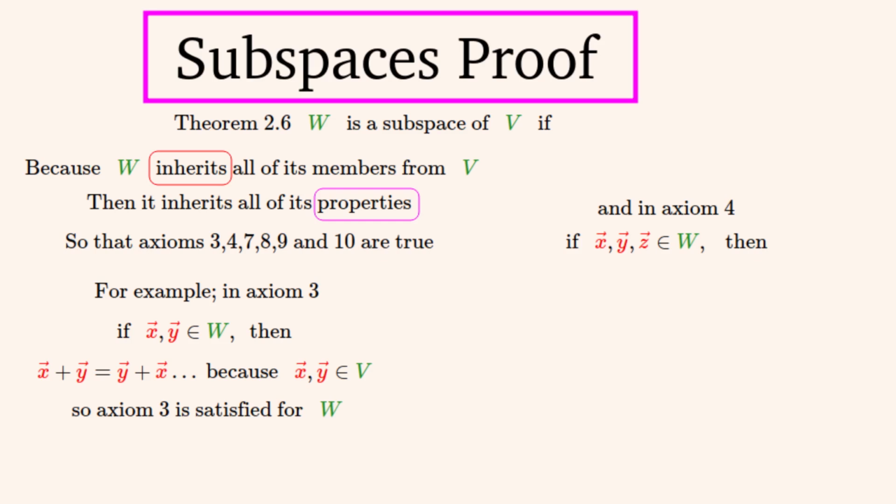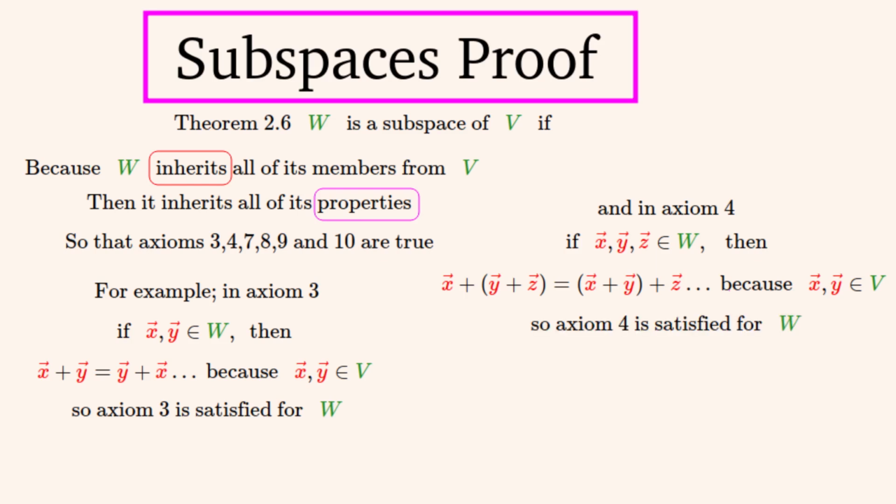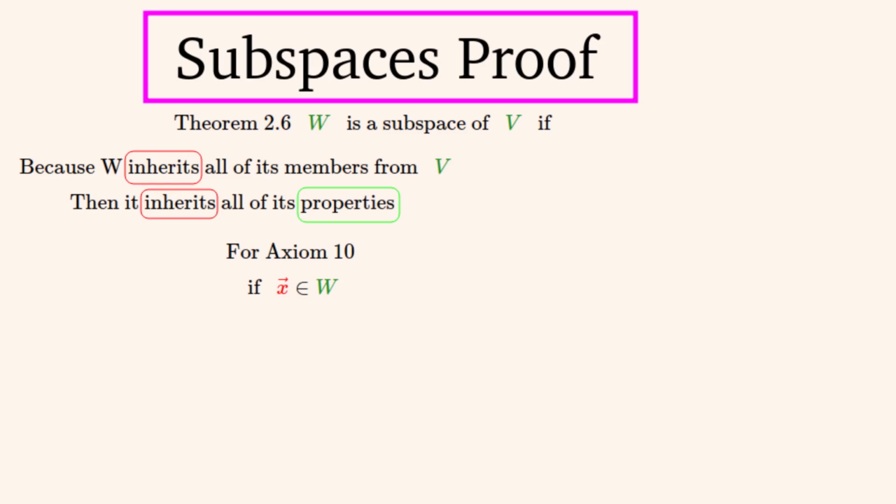And we can use inheritance to prove axiom 4 for W. We need 3 vectors this time. And this associative property holds for these elements because they are in V. And so axiom 4 is satisfied for all of the elements in W, so we've just proven axiom 4 for W.